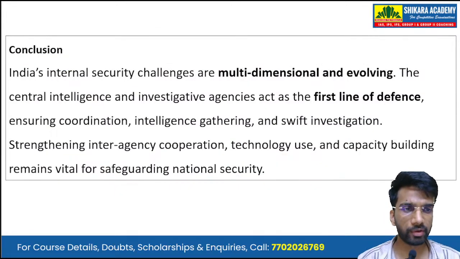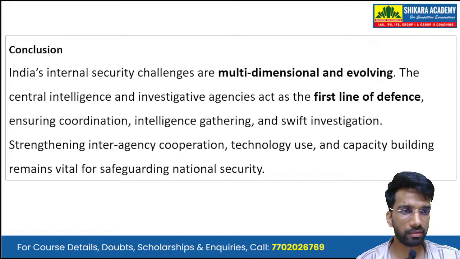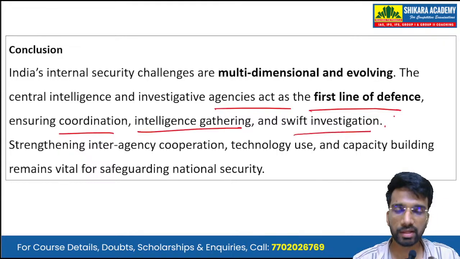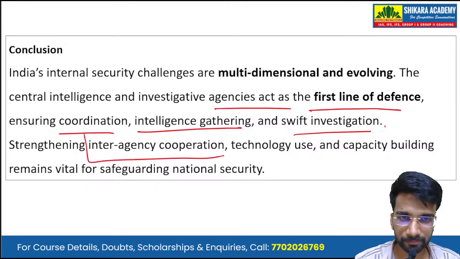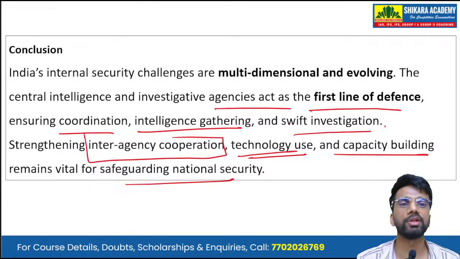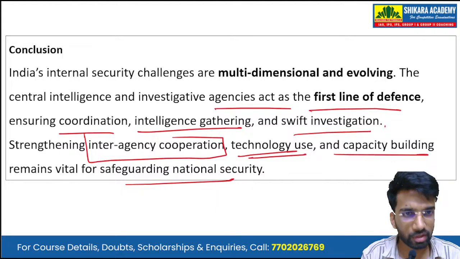Now, in conclusion, we have to summarize the answer by writing that India's internal security challenges are multidimensional and evolving. The central intelligence and investigative agencies act as the first line of defense, ensuring coordination, intelligence gathering, and swift investigation. Strengthening interagency cooperation, technology use, and capacity building remains vital for safeguarding national security. So, this is a forward-looking line by which we can summarize or conclude the answer.